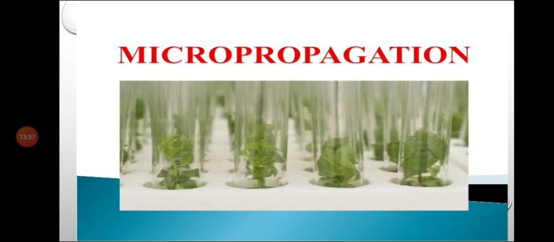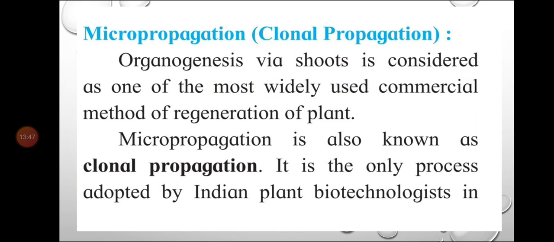Okay, when I say micropropagation, it is the part of tissue culture technique. Okay, I have discussed about organogenesis. Organogenesis means the development of root and shoot. Micropropagation is also known as clonal propagation. The other name is clonal propagation.